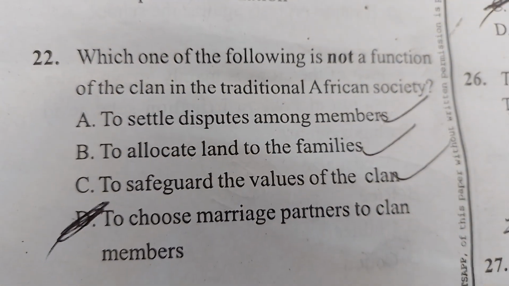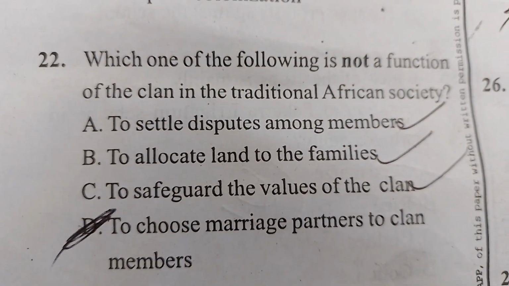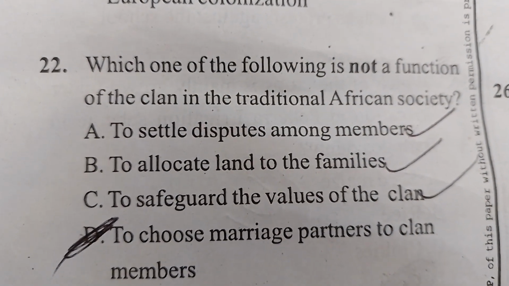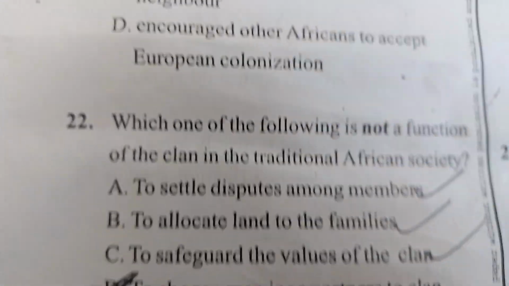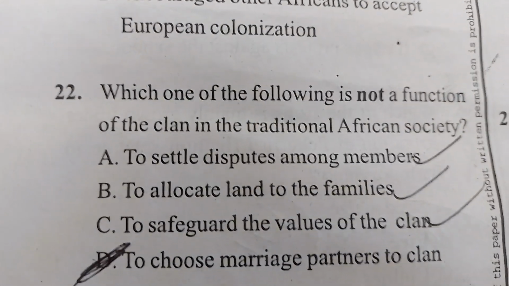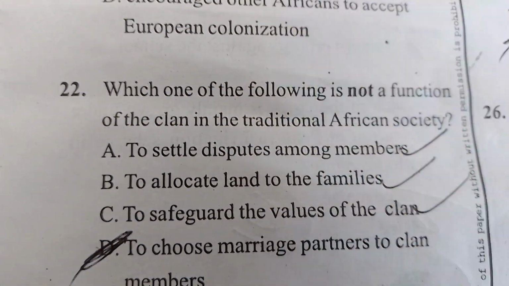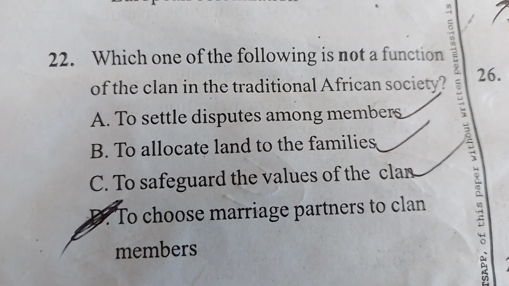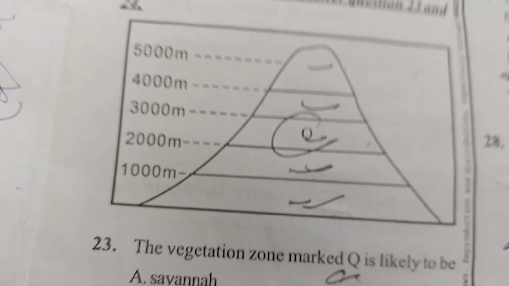It was done by the midwives. But safeguarding the values of the clan was the main work of the clan, and also allocating land, of course. Remember, traditionally, the land was communally owned. To settle disputes among the members, of course, was another major reason, or the main function of the clan. But to choose marriage partners for clan members, that one was the odd one out.